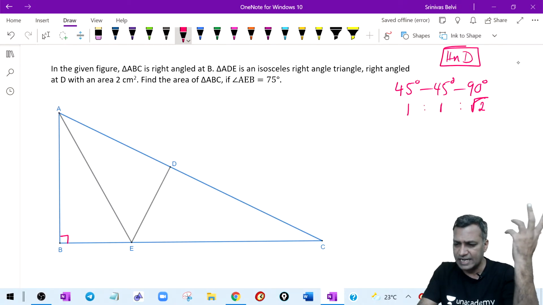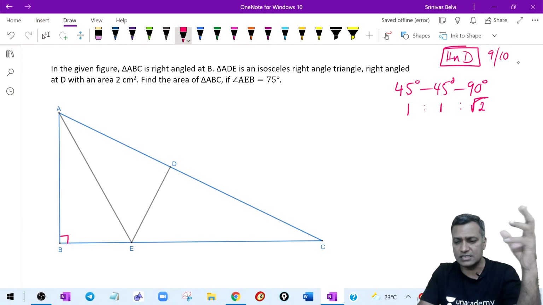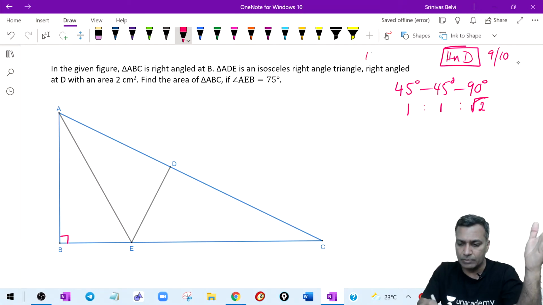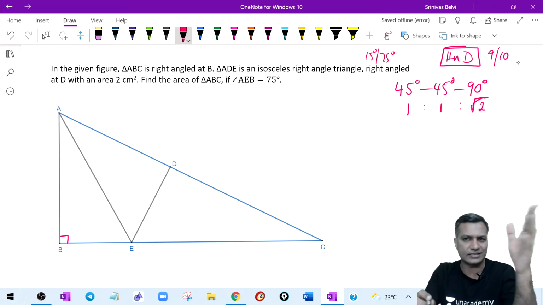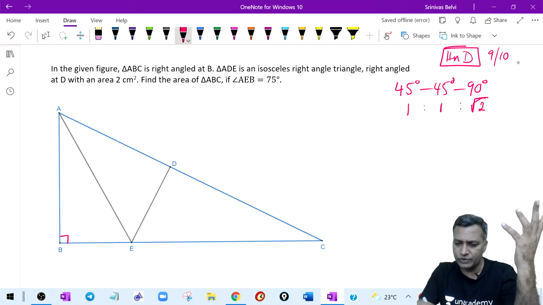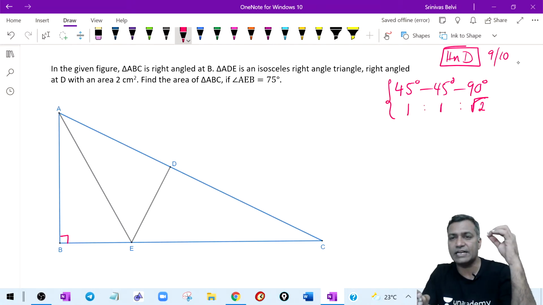Very often, 9 out of 10 questions on heights and distances are built on two premises. You don't have to use tan theta at all. Tan theta we will use if the angle becomes 15 degrees or 75 degrees. As long as they are 45, 60, or 30 degrees, we don't have to, because we already know this by now. Sides opposite 45, 45, 90 would be in the ratio 1:1:root 2.